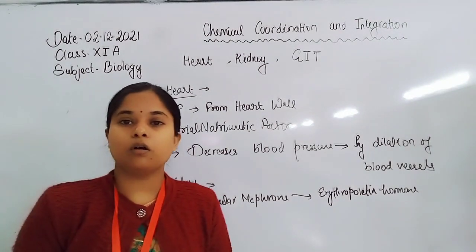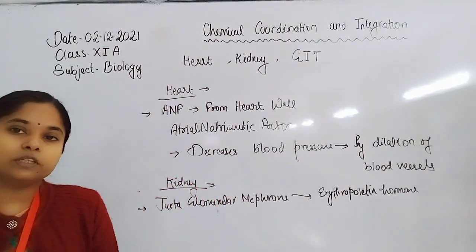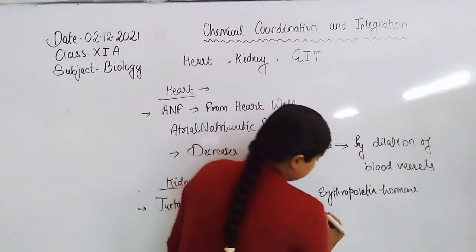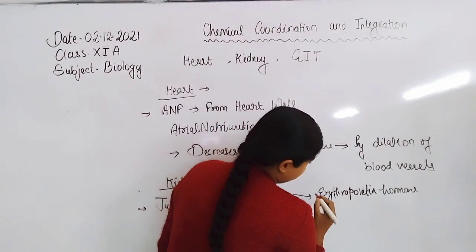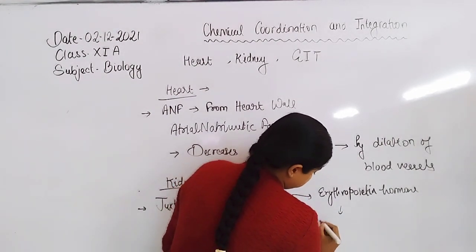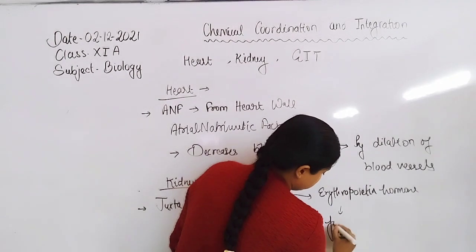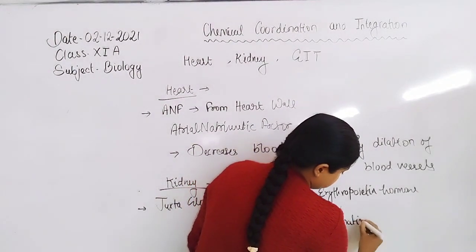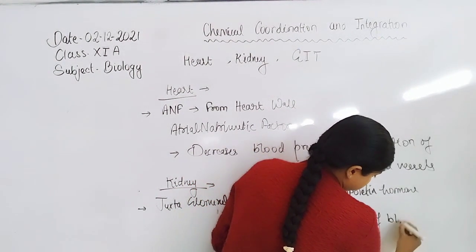Erythropoietin hormone increases the formation of blood.